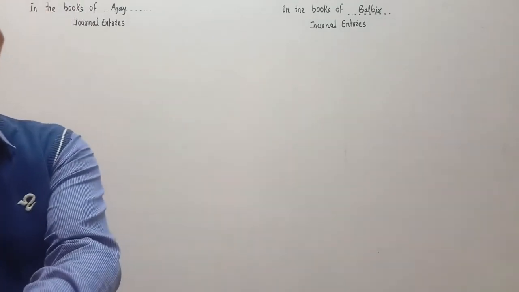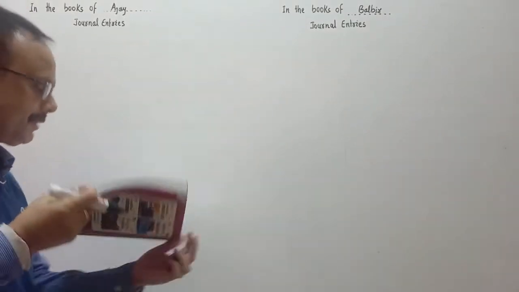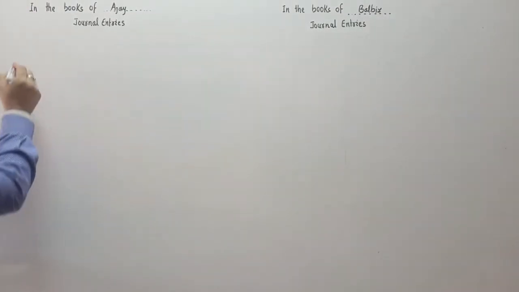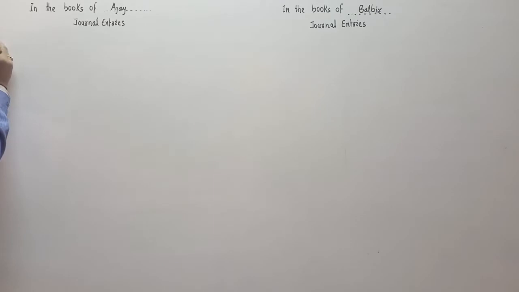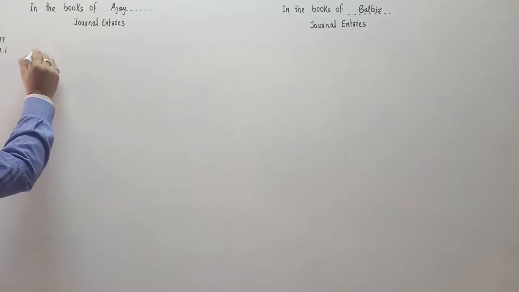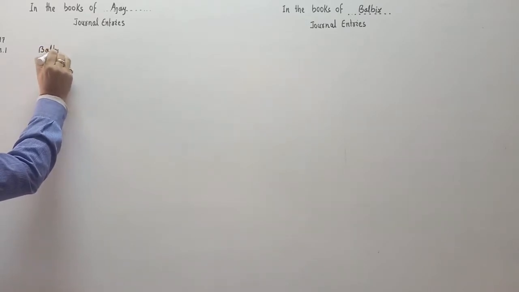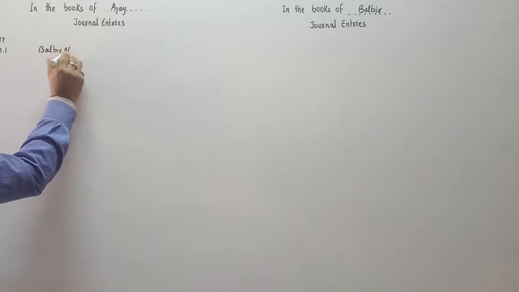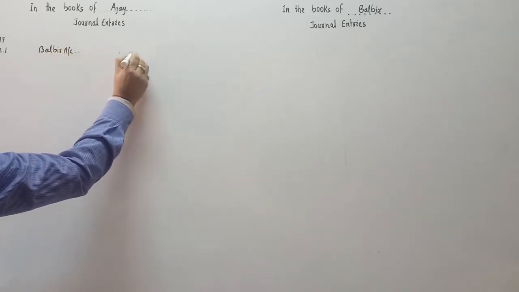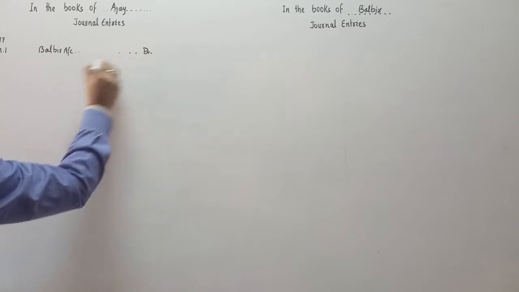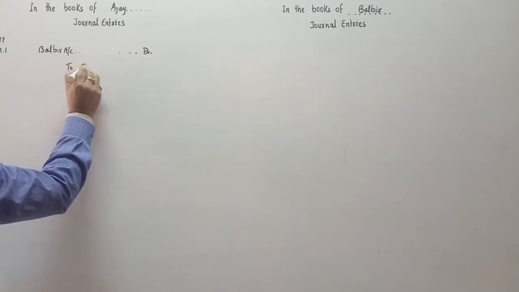So as per this question, the date is January 1st, you write the year first, 2017, January 1st. On January 1st, Ajay sold goods to Balbir. So Balbir account debit, he is the receiver, Balbir account debit to sales account.